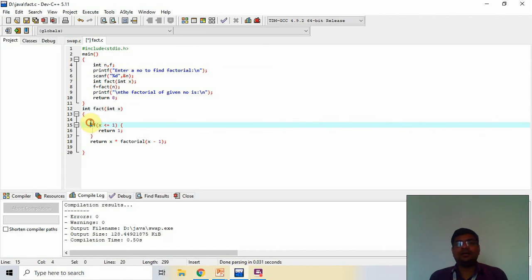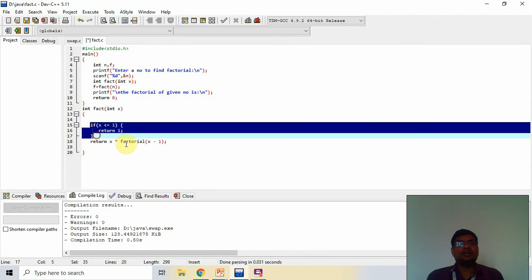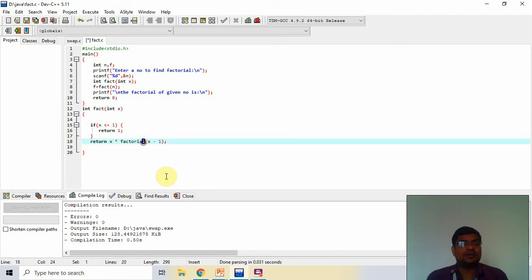Here I give a termination condition. If the value converts into 1, then automatically that function is terminated. But when we use the function, I give the name fact, the function name is fact. So I pass the value x minus 1.